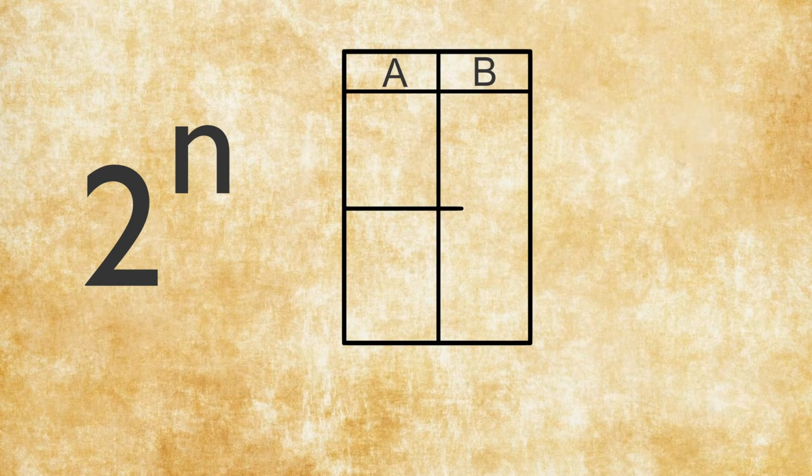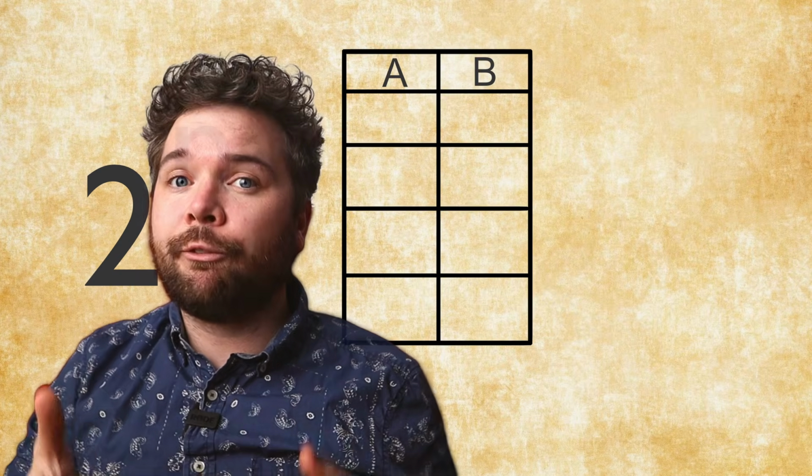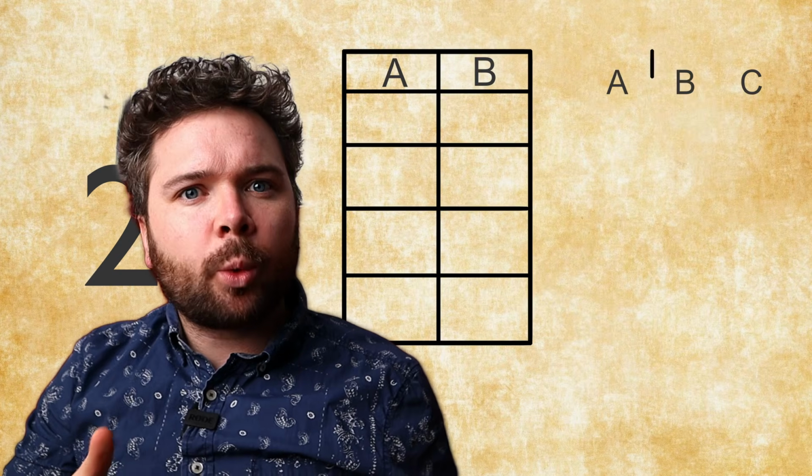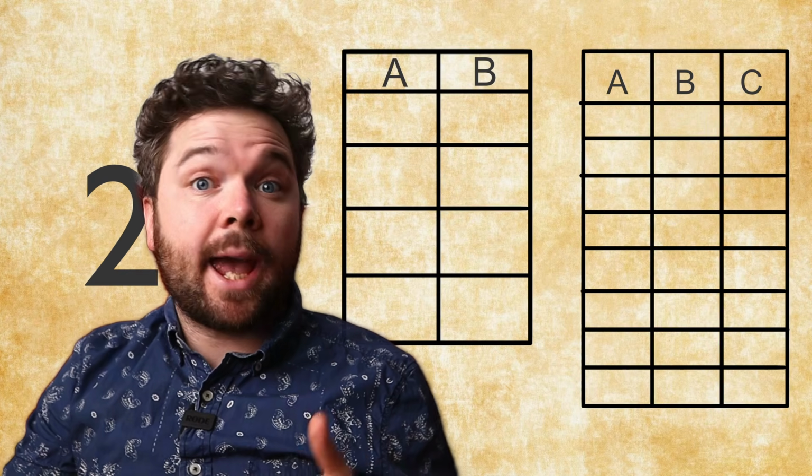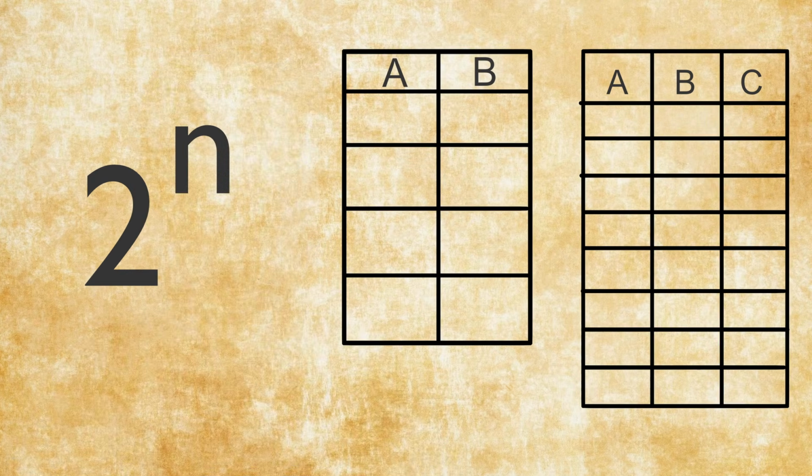2 to the power of the number of variables we're dealing with. So let's say that we have A and B. That is 2 variables, which means that we need 4 rows. But if we have, let's say, A, B, and C, it would be 8 rows, since 2 to the power of 3 equals 8.